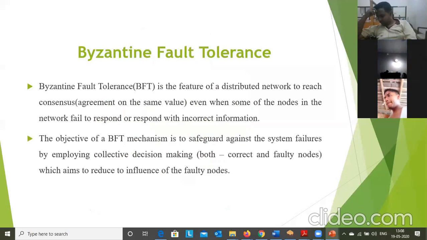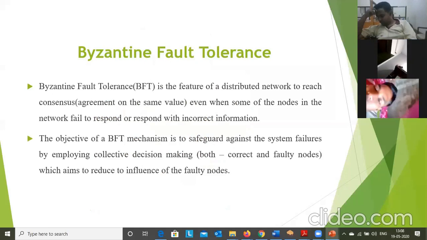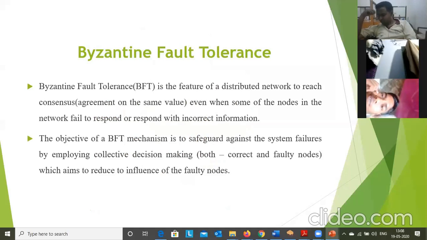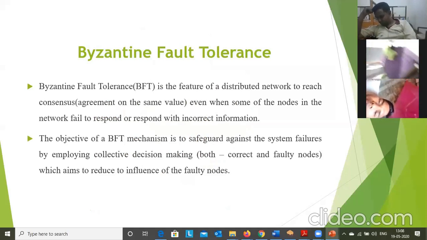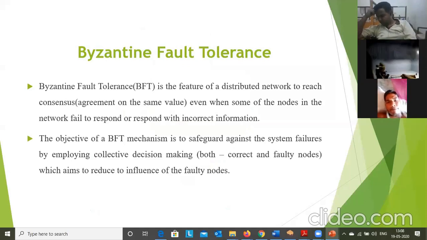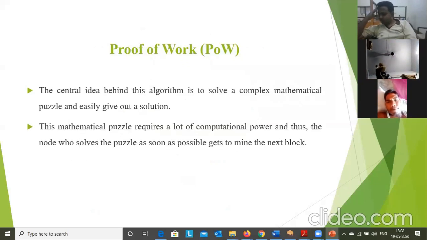Okay, so now for that we have a consensus protocol called BFT. BFT is Byzantine fault tolerance. This is the feature of a distributed network to reach consensus even when some of the nodes in the network fail to respond or respond with incorrect information. So in order to avoid Byzantine nodes, we have an algorithm called BFT that will take care of those faulty nodes.